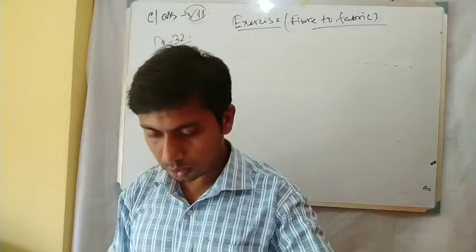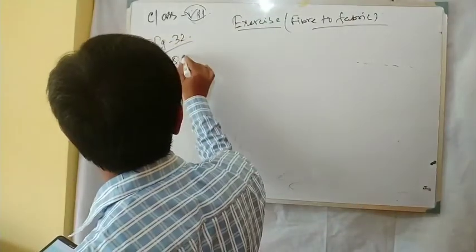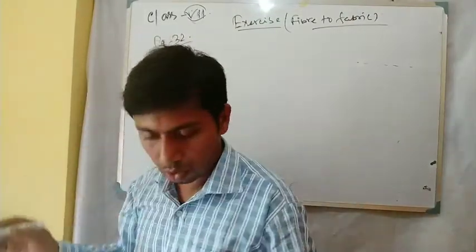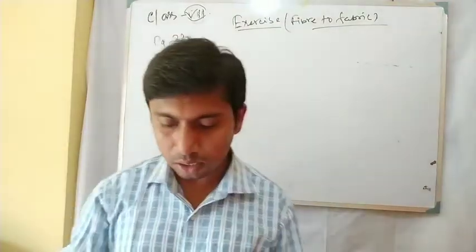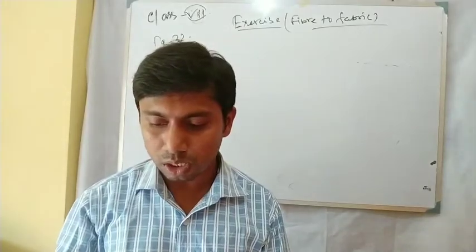Question number 7. See, out of the following, which are the 2 terms related to silk production.